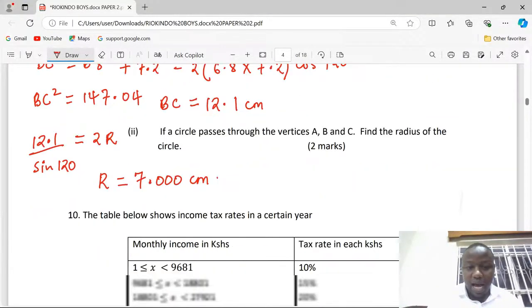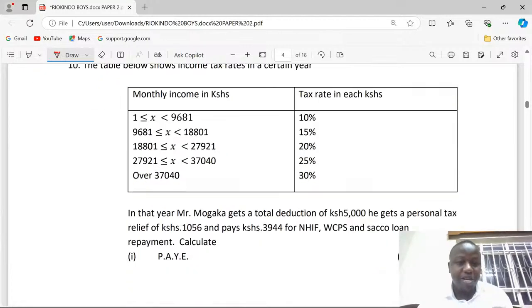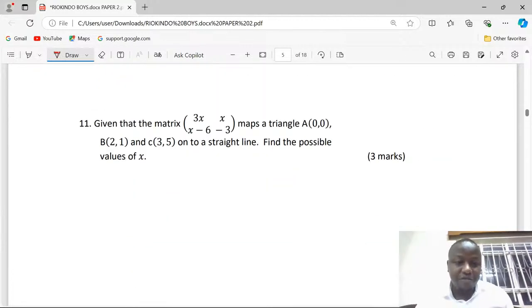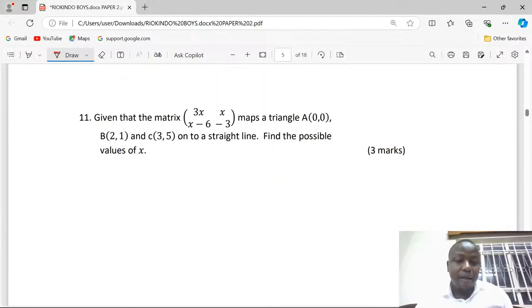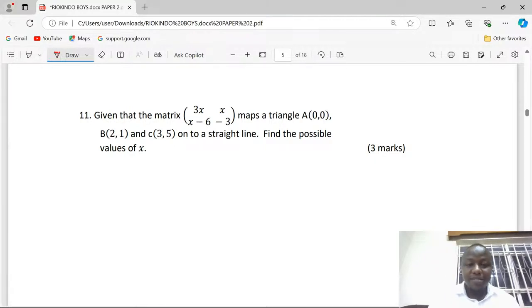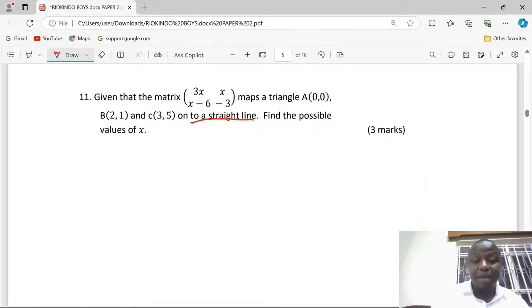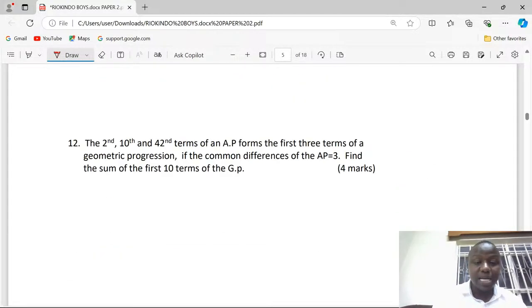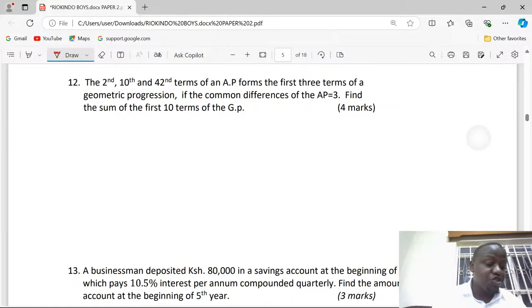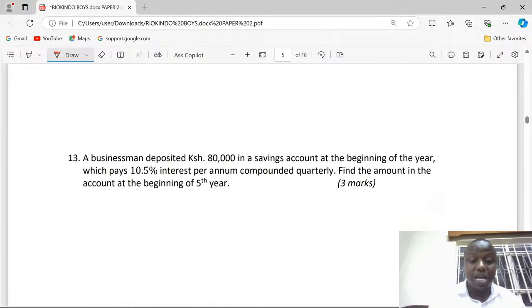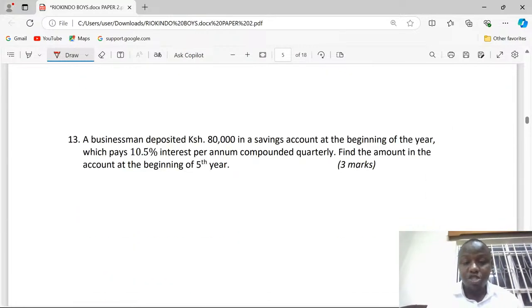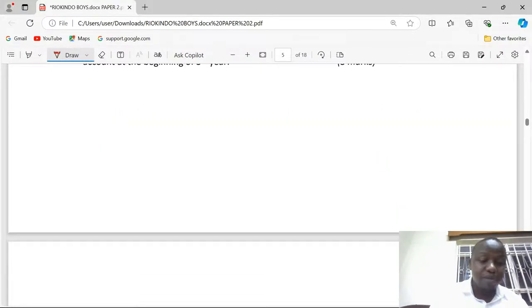Now there are tables here on commercial arithmetic. We also have a few questions on matrices, whereby we should know that mapping on a straight line means that we are mapping it on no area, and so the determinant will become 0 automatically. There's a question on AP and GP. There are questions on a businessman trying to deposit, that is the compound interest, commercial arithmetic.